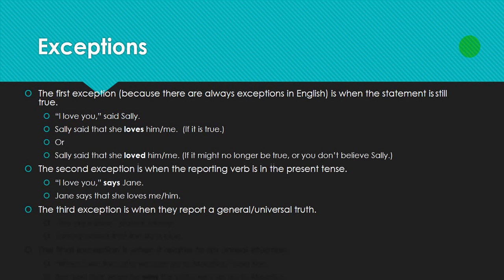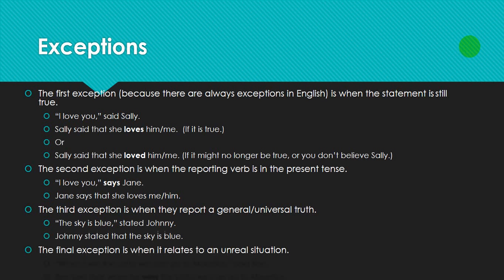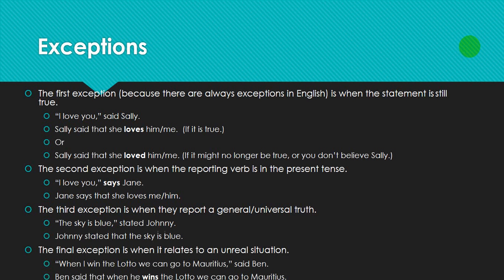The third exception is when they report a general or universal truth. "The sky is blue," stated Johnny. Johnny stated that the sky is blue. It is still blue. It is still true. The final exception is when it relates to an unreal situation. "When I win the lotto, we can go to Mauritius," said Ben. Ben said that when he wins the lotto, we can go to Mauritius.